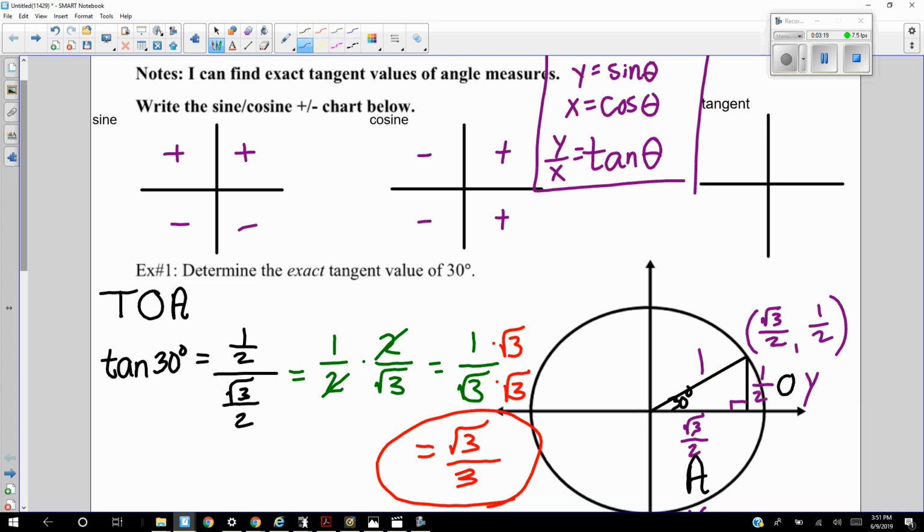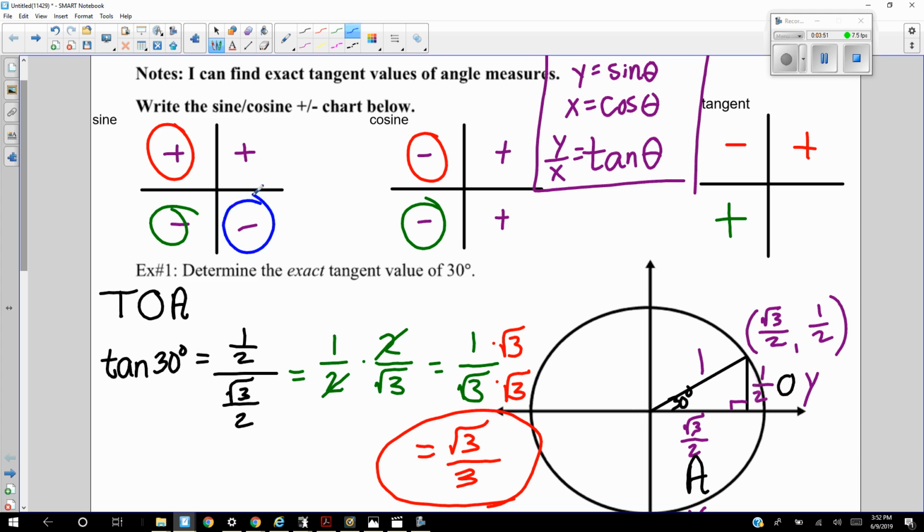However, in the second quadrant, the x coordinate is always negative and the y coordinate is always positive. So that means if you take a positive divided by negative, tangent's going to be negative in this quadrant. If you look at quadrant number 3, both x and y, or sine and cosine, are both negative, and negative divided by negative is a positive. And finally, you take quadrant 4, sine is negative, cosine is positive, and negative divided by positive is a negative. So that is the plus or minus chart for tangent we're going to use.